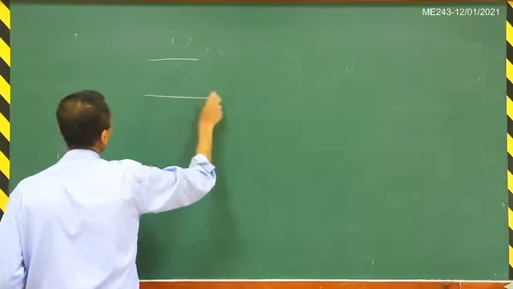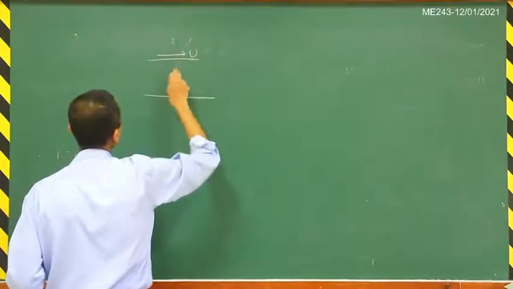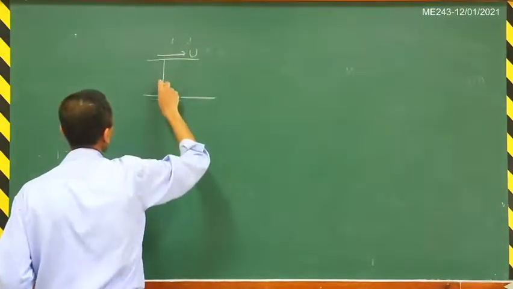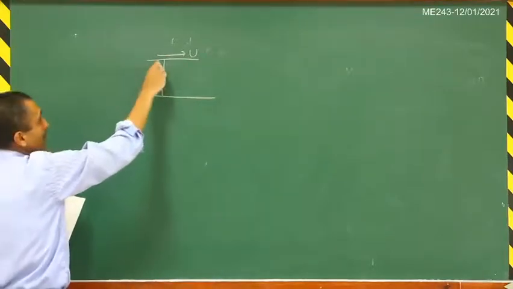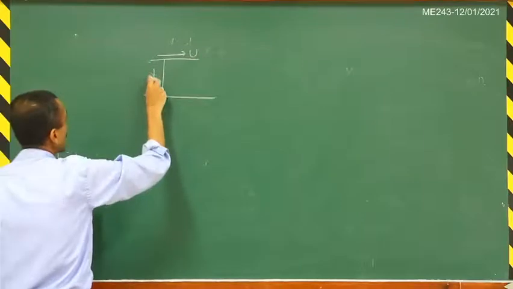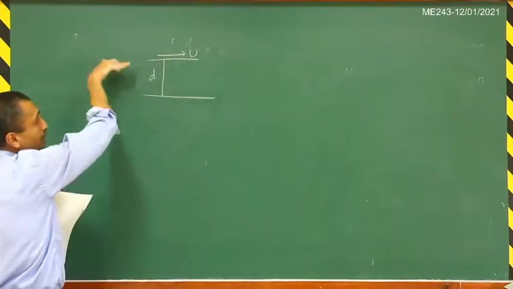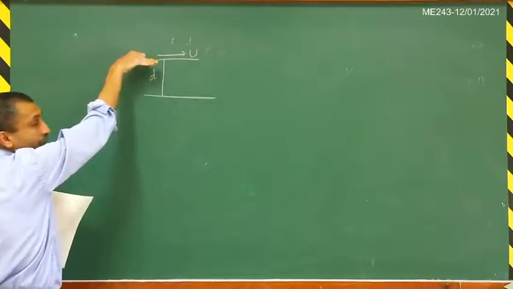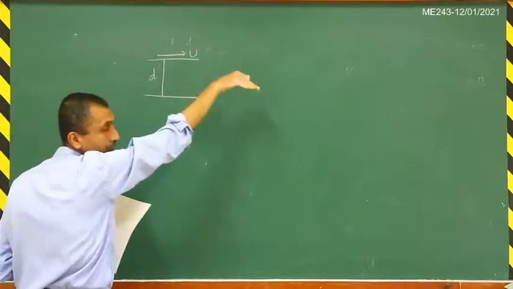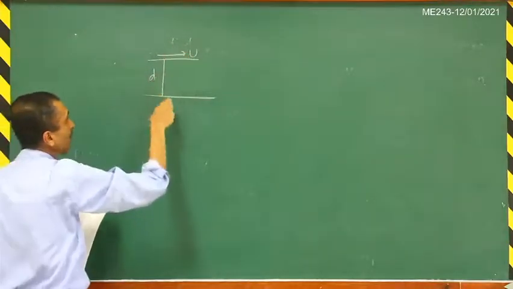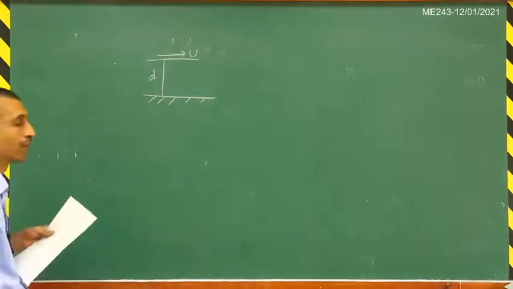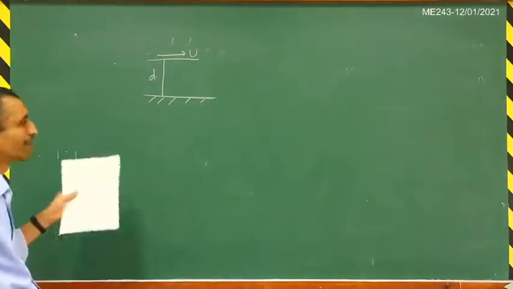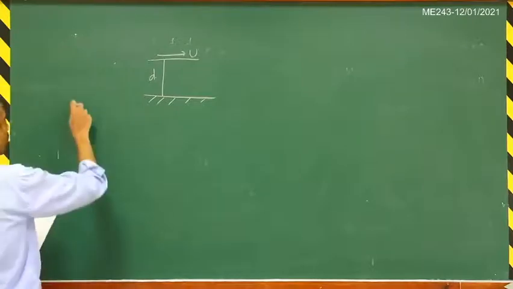It is a two-dimensional flow. There is a plate here, and we want to find out what velocity field is set up. There is a layer of fluid of thickness D, with a plate on top of this layer that you are moving with some velocity u, and the bottom plate is fixed. We want to find out the velocity field here. This is a very standard example, known as Couette flow.